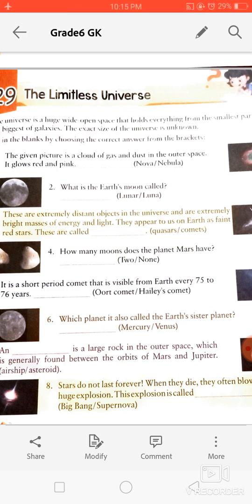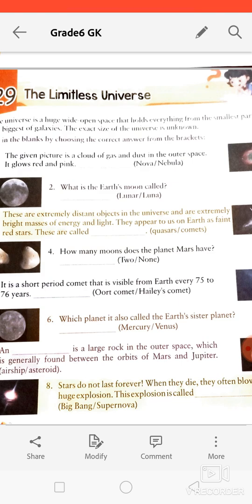Okay. Third one is, these are extremely distant objects in the universe and are extremely bright masses of energy and light. They appear to us on Earth as faint red stars. These are called, here we have two options, quasars and comet. I hope you all know about comet, which actually looks like a star and moves around the sun. The right answer of this question is quasars.